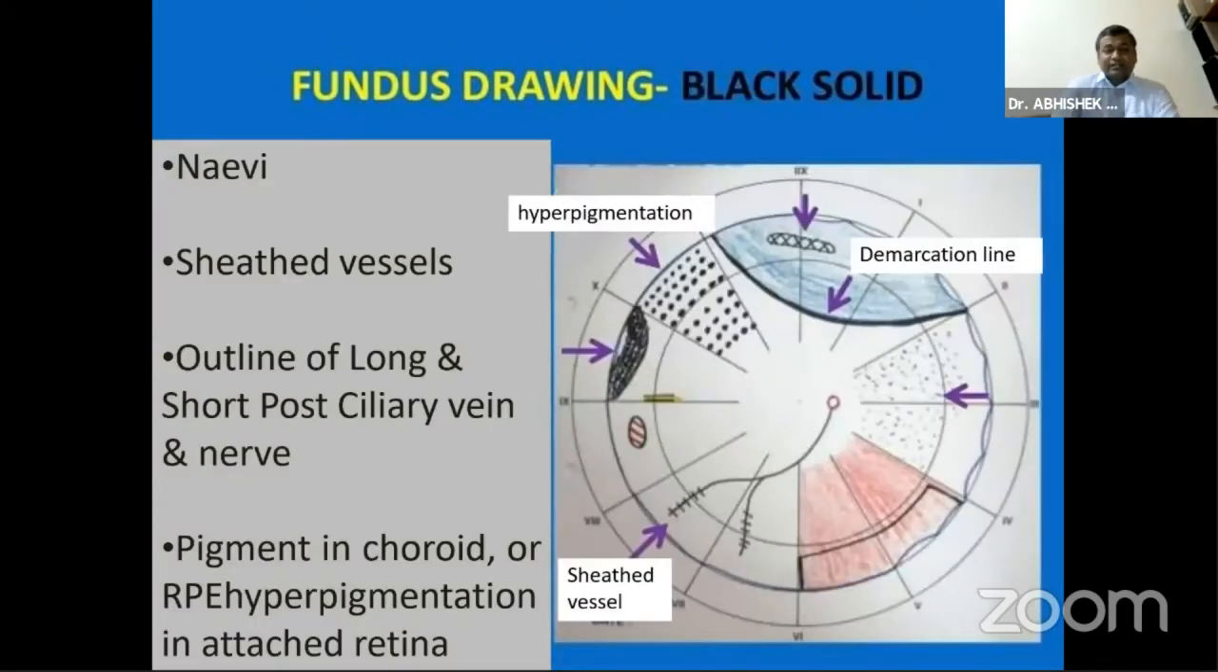The black solid color is used to denote hyperpigmentation or the sheathed vessels, like you normally draw a vessel and then just cross it with lines like these. And then in case of chronic RD, we draw a demarcation line like this, so it denotes that it's an old RD.